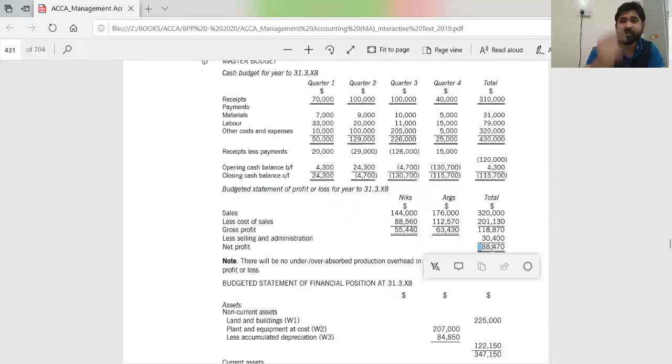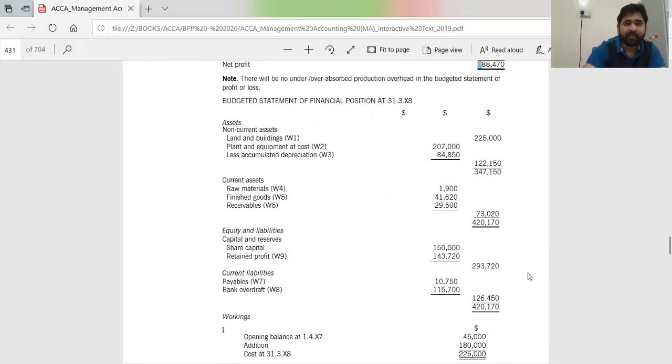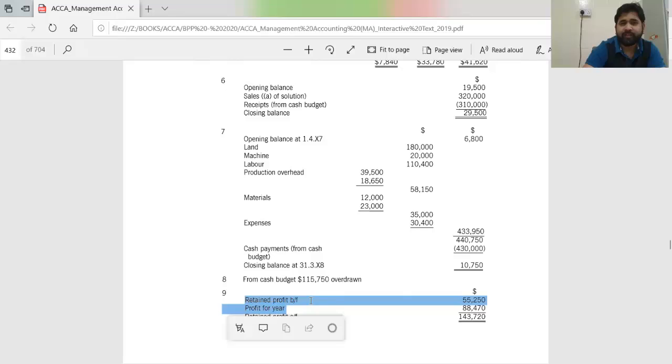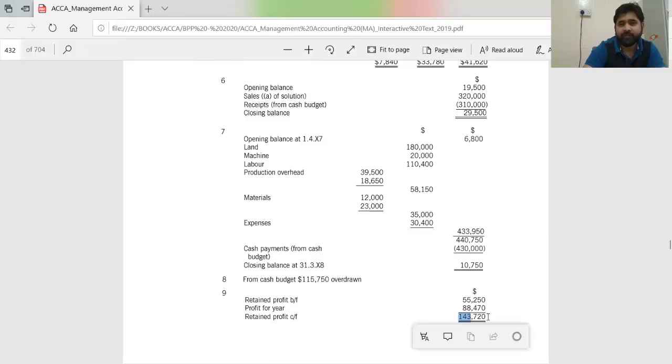If you remember, in reserve and surplus, I told you the current profit plus this profit. Let's see in the reserve. Retained profits working 9, 143,720, right? So in there, see, this is the brought forward profit and then profit for the year 88,470. So that is what we get here now. Okay, so this is what it is.